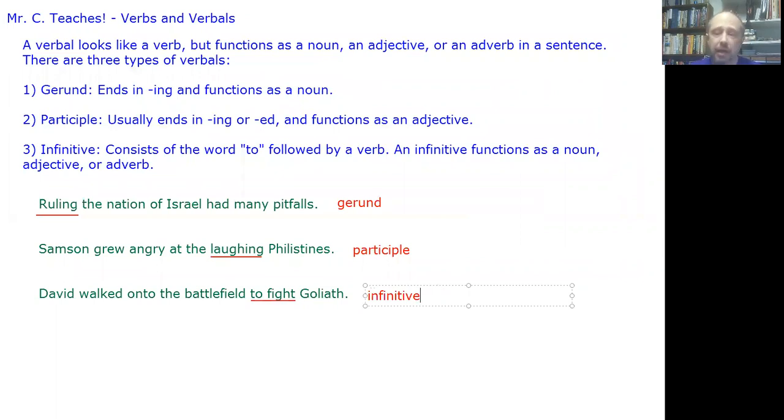So, anyways, that's verbs and verbals in a nutshell. The worksheet that I'm going to give you will give you plenty of opportunities to practice these. So don't worry if this still seems a little confusing. You're going to get a chance to figure it out on your own. And then when we check the worksheet in class, we'll get a chance to talk about any of them that you might have gotten incorrect.